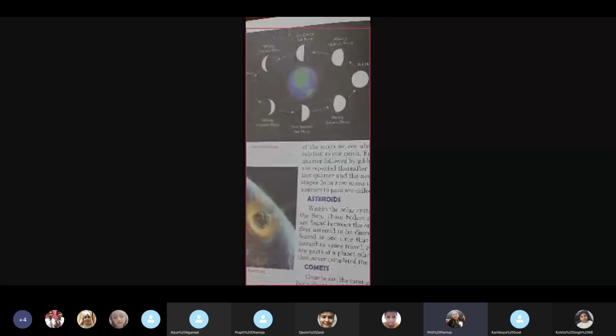So let's see. The moon does not have conditions favorable for life because there's no atmosphere, and without it, there is no sound, no water, no vegetation, and no life. So life on the moon is not possible because there's no atmosphere which could give us air. And then since it's a vacuum there, there is no sound which could travel. There's no water, no vegetation, and so life is not possible.